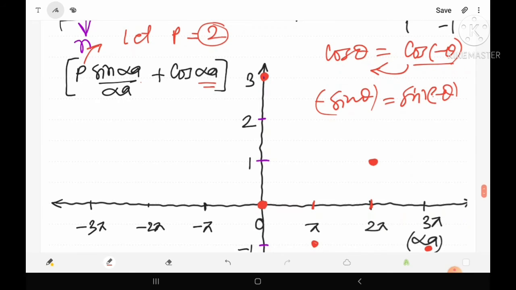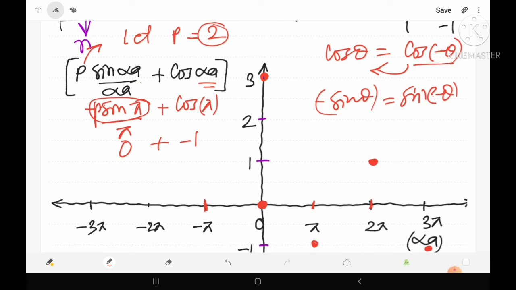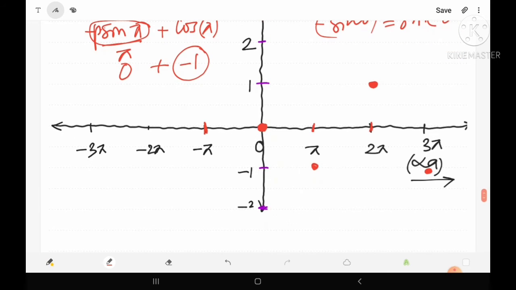When alpha is equal to minus pi, cos minus pi we can write as cos pi, plus sin minus pi, which means minus sin pi, upon pi into p, and sin pi means 0. So the first term will become 0 plus cos pi, which means minus 1. It means that the final value is minus 1. So we have got the point at minus 1.